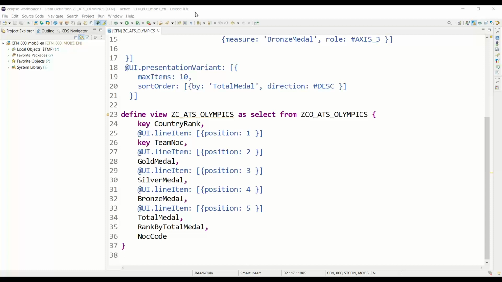One second, guys. I'm just checking what could possibly be the reason, or it may be a temporary issue with the system.